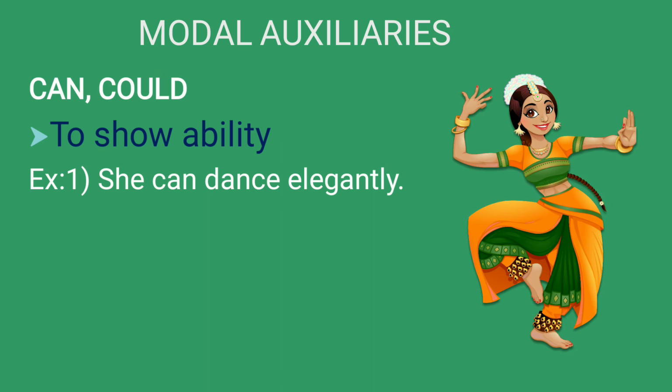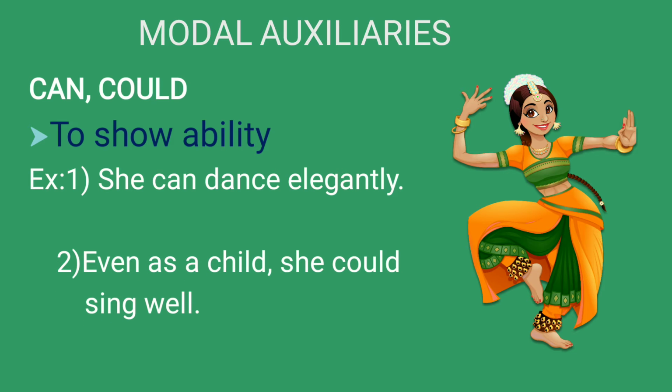In this sentence, can is used to show the skill of the particular girl. In the second example, even as a child, she could sing well. In this, could is used to show some ability or a skill which a child has developed from the beginning stage itself.